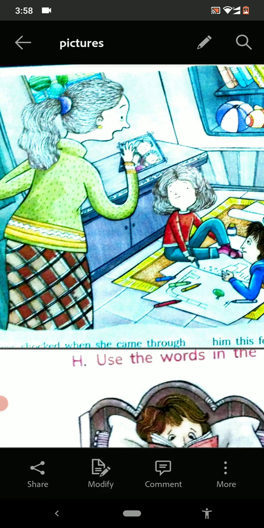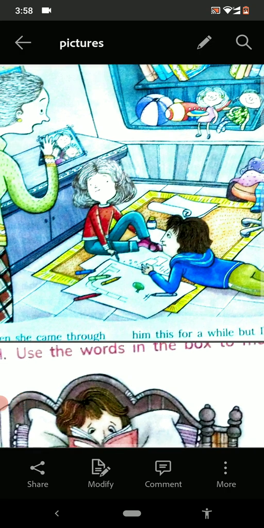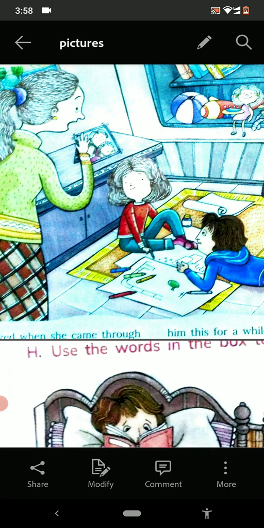Also we can describe the things that are in the room. There are many things in the room. Let us see them one by one. One almirah is there, or one drawer is there. There are things like a ball, toys and books in the rack. One table is there and on the table a photo frame is there. Photos are there in the frame.